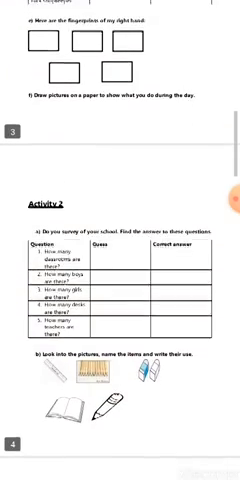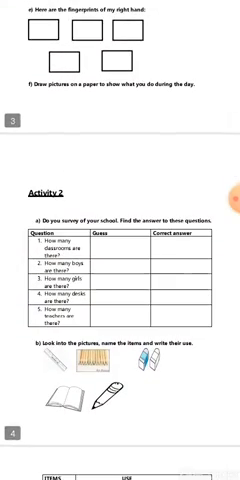Now for worksheet 2, let's start worksheet 2. First thing is do a survey of your school and find the answers to these questions. You have to survey your school and answer these questions. Like first thing is how many classrooms are there? You should take a guess and then write the correct answer.